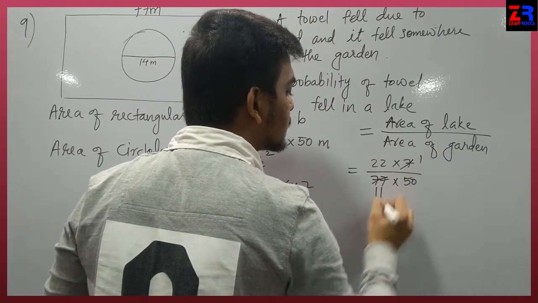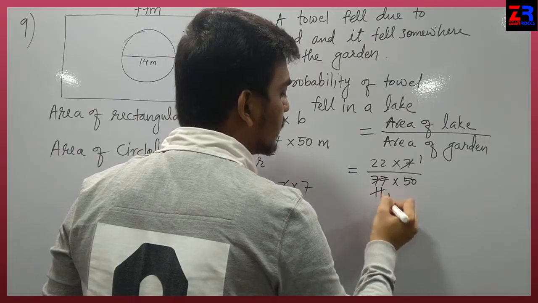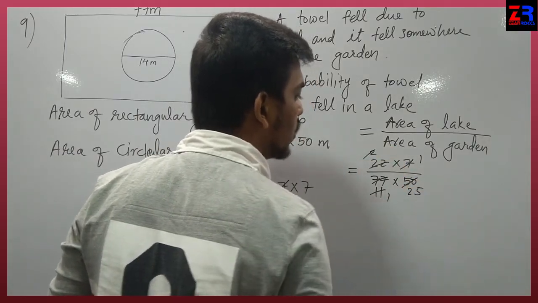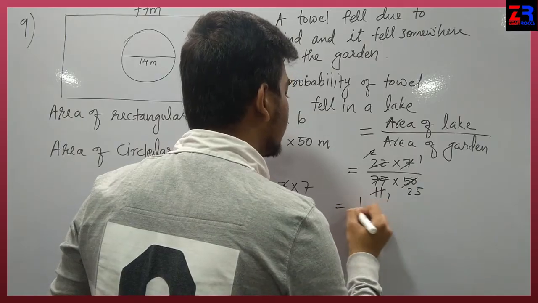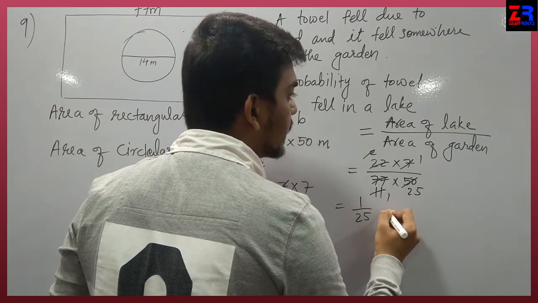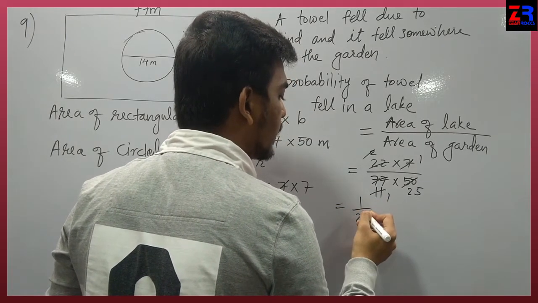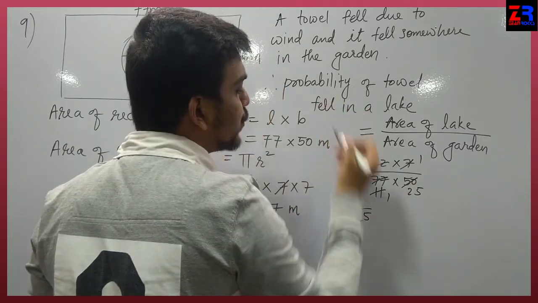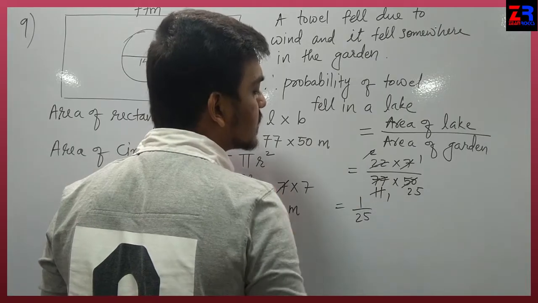7 ones are 7, 7 ones are 7, 11 ones are 11, 11 twos are 22, 2 ones are 2, into 25. So the answer is 1/25. और बस मीटर हम नहीं लिख सकते because this is probability. We can't write meter as a unit.